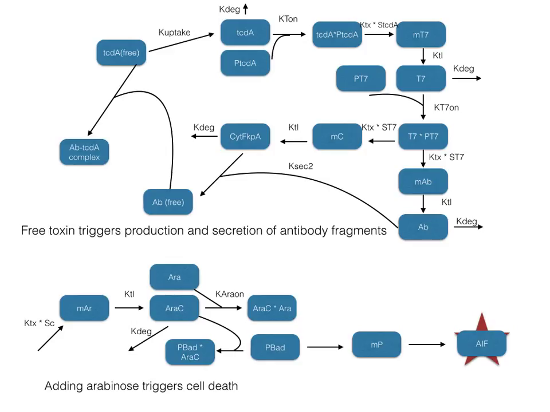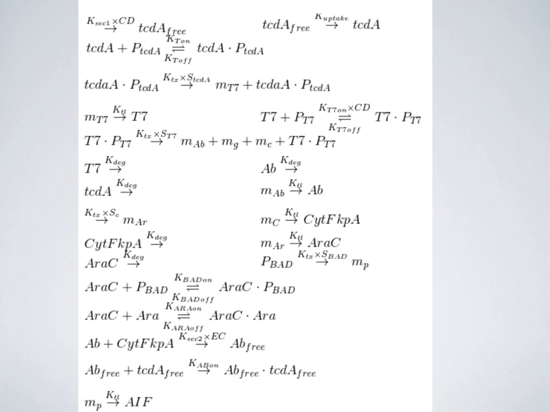When arabinose is added to the cell, it binds to AraC at rate k_on and reverse rate k_off. The genes under PBAD, coding for the apoptosis-inducing factor, are then transcribed and translated.